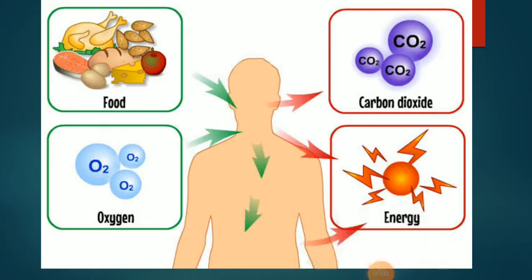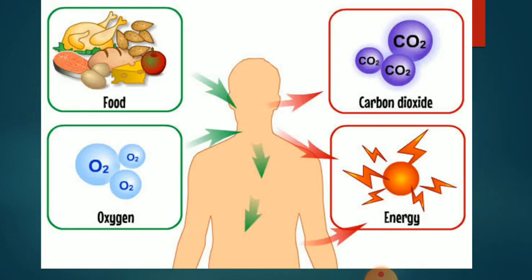See, that is also in a green color arrow mark. And see the red color arrow mark, what is coming out? We are getting energy and we are getting carbon dioxide. In this picture, they have given only two things. Along with this carbon dioxide, we will be getting water.